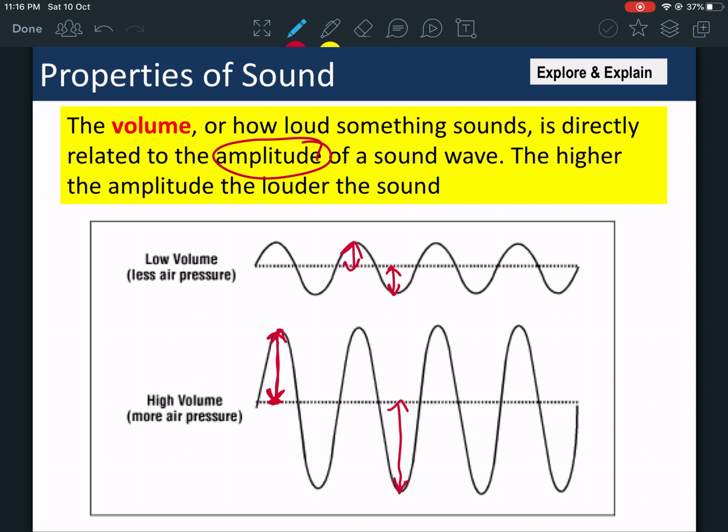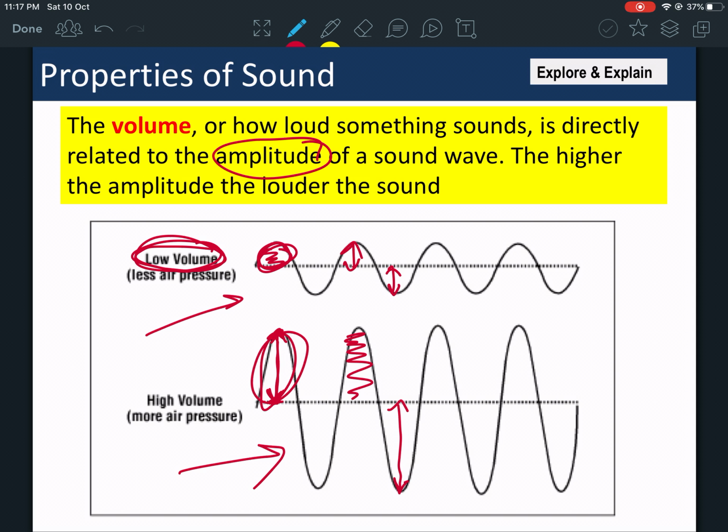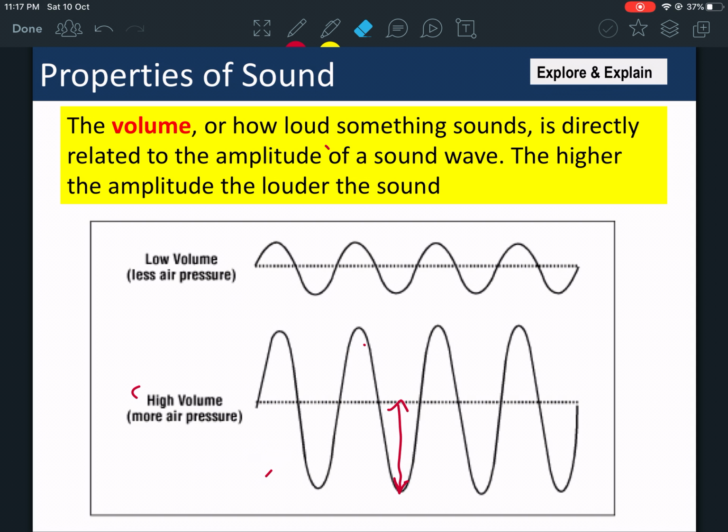Now, if you notice, this wave has a larger amplitude and this wave has a lower amplitude. So if the amplitude is smaller, the volume is lower. If the amplitude is bigger, the volume is higher. They are directly proportional. This is a low volume, this is a high volume. So the volume is related to the amplitude of the wave.